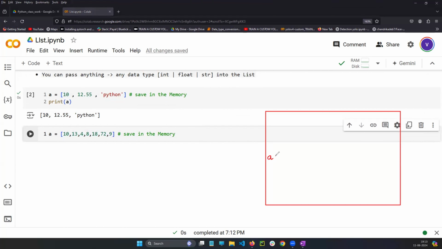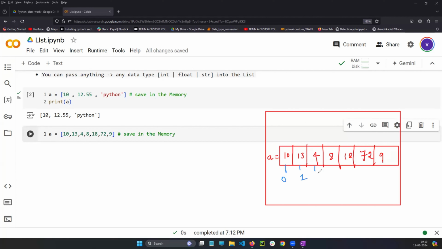Let's say, for example, A is equal to, let me take a box, wherever there is a comma: 10, 13, 4, 8, 18, 72, 9. What are the indexes, guys? 0th index, first index, second index, third index, fourth index, fifth index, sixth index. Now you need to tell me the answers, guys.